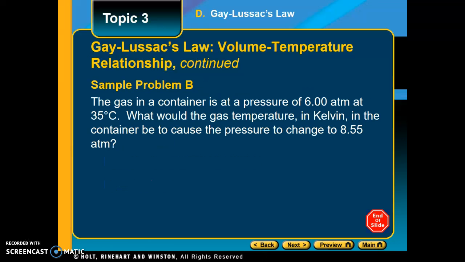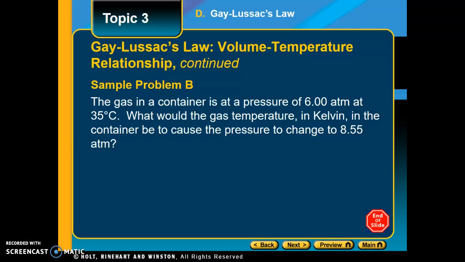Another sample problem. Again, you can always pause the video to try to solve the problem yourself before the solution is presented to you. The gas in a container is at a pressure of 6.00 atmospheres at 35 degrees Celsius. What would the gas temperature in Kelvin in the container be to cause the pressure to change to 8.55 atmospheres?